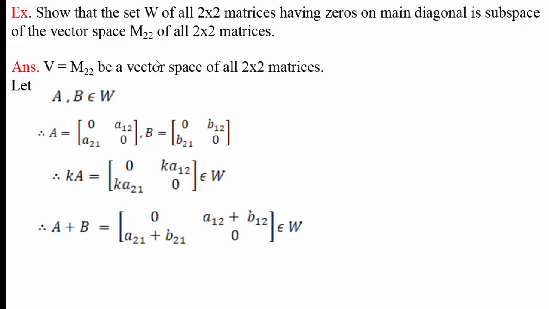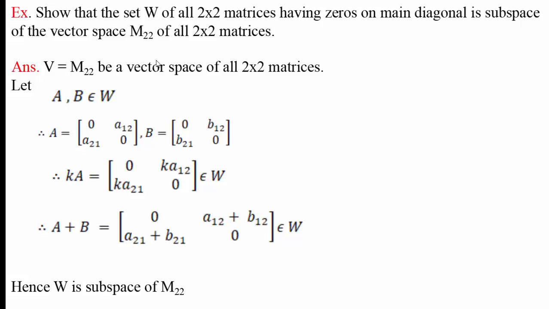Then sum A plus B. Matrix A plus B equal to [0, a12 plus b12; a21 plus b21, 0]. It is also 2 by 2 matrix with diagonal element 0 and hence A plus B belongs to W. As addition is closed in W, scalar multiplication is also closed in W. W is a subspace of the vector space M22.